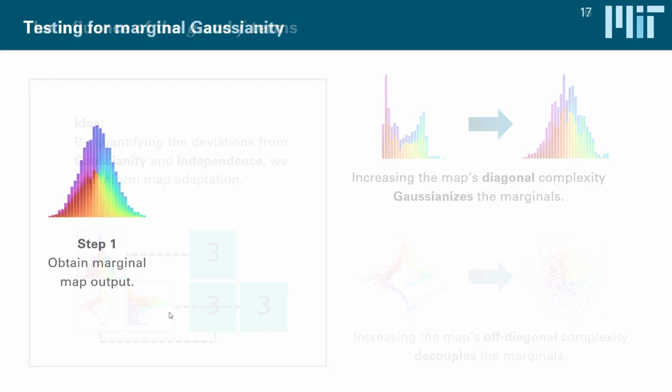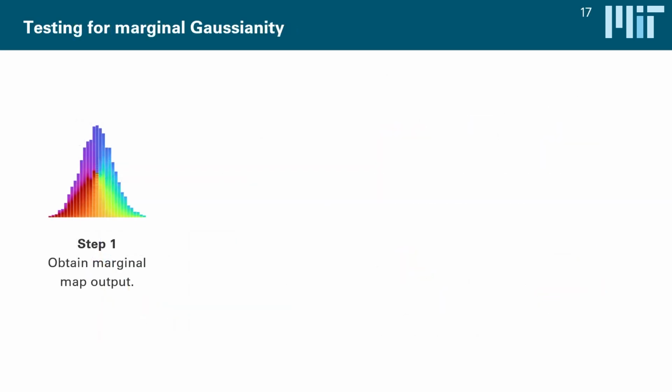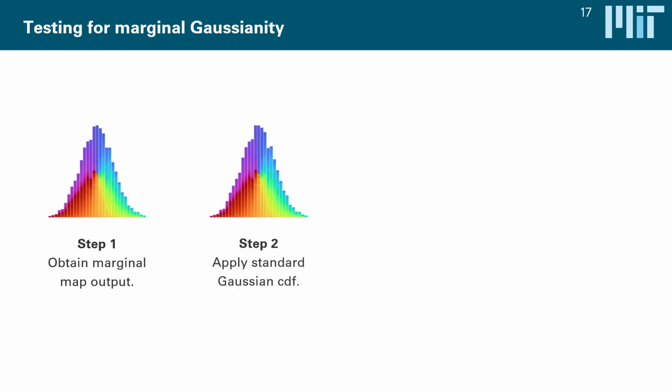And for this, there's a lot of choices we can make. For the Gaussianity test, for instance, we could use the Kolmogorov-Smirnov test or the Shapiro-Wilk test. But we specifically use the likelihood ratio test, also known as the G test, in which we take our marginal samples and then we first apply a standard Gaussian CDF, which maps the samples onto the unit interval between 0 and 1.